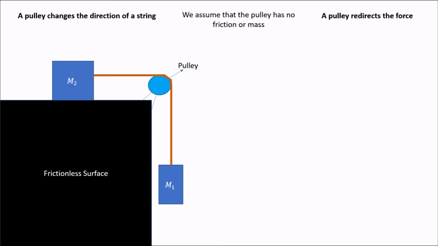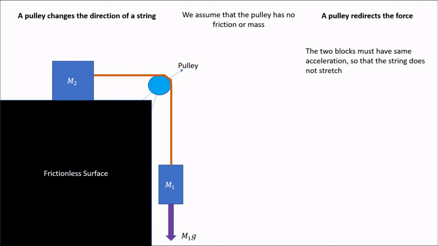Our hanging block is experiencing a force of m1 times g downward. However, if it were to accelerate and the other block did not, then the string would stretch. Therefore, the two blocks must have the same acceleration. More precisely, they have the same magnitude of acceleration, but the directions are clearly going to be different. Block 1 will move downward, and block 2 will move rightward.